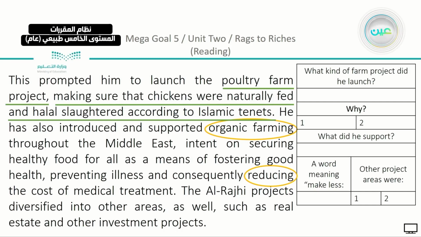And we have other project areas. So now we know that he started with his brother exchanging money for pilgrims. He helped workers. They opened a bank. They had two famous foundations or organizations started, including the Wataniya farming. Also, he did something else, which is what other project areas were: real estate and investment projects. He went in real estate also and investment projects.